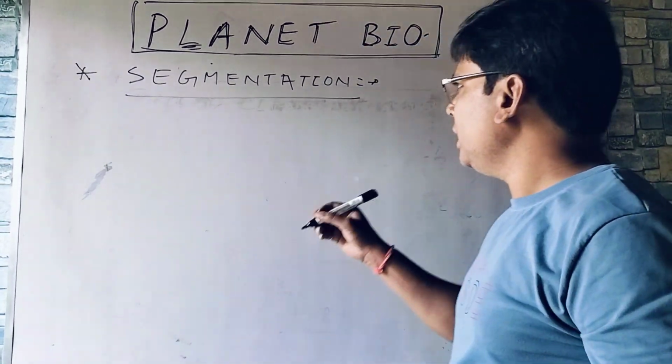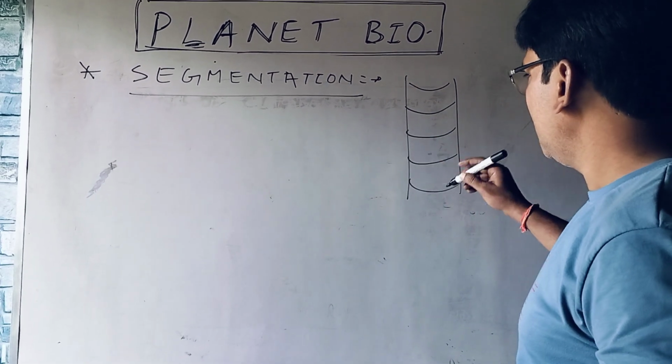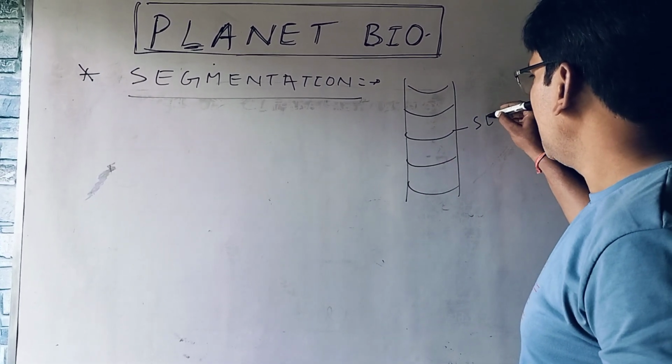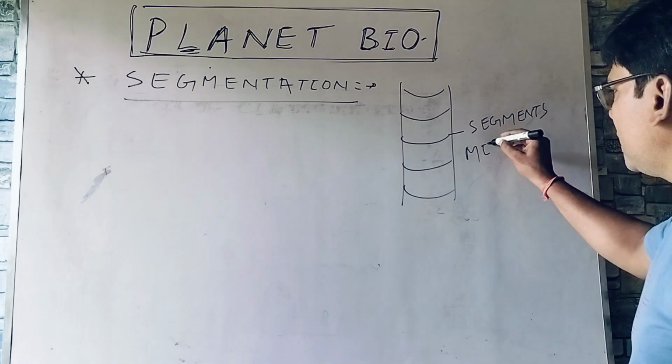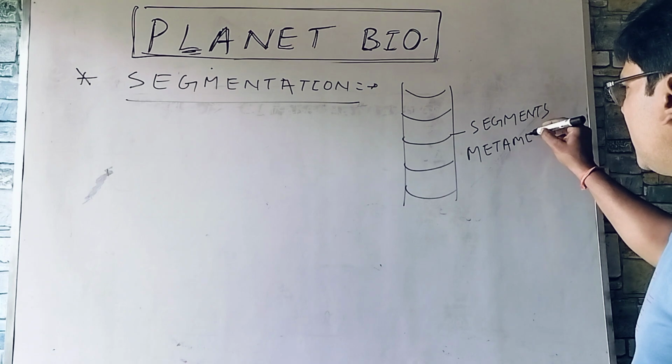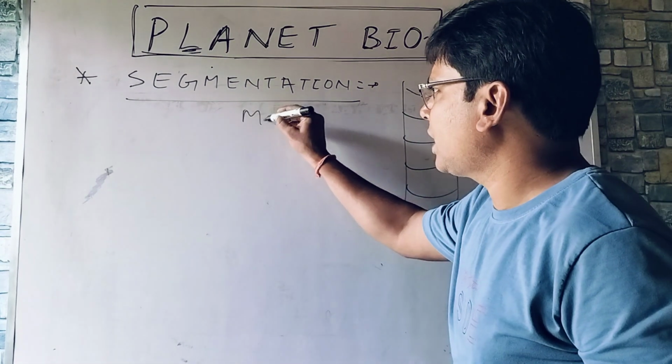So the body is segmented like this. The segments are called metameres, and this phenomenon is called metameric segmentation or metamerism.